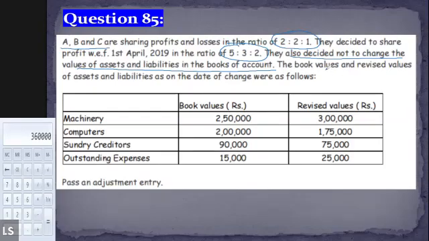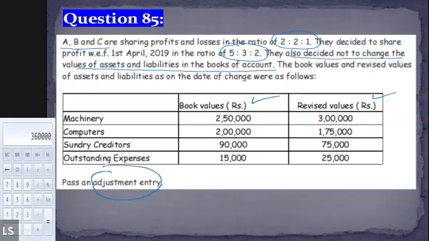Now the book value and revised value is given to us. The existing book value is this, and the revised value of the asset and liability is given to us. The value of the machinery stands at 2,50,000. The revised value is 3 lakh. Value of the computer is 2 lakh, and the revised value is 1,75,000. Then the value of the sundry creditors is 90,000, and the new value is 75,000. Then outstanding expenses 15,000, and the new value of the outstanding expenses is 25,000. All right. Now, the question is